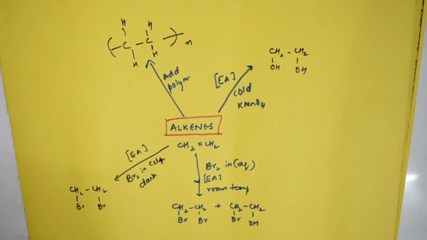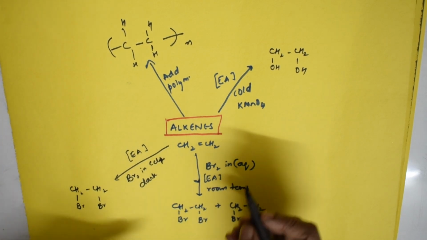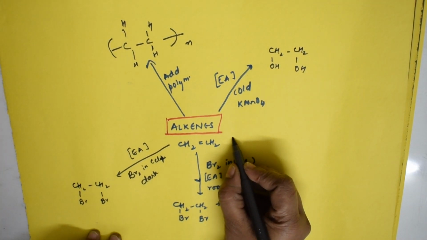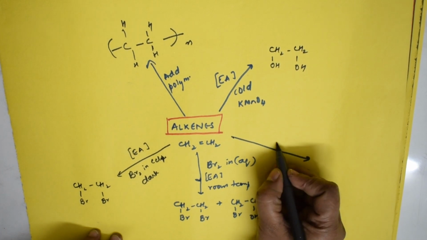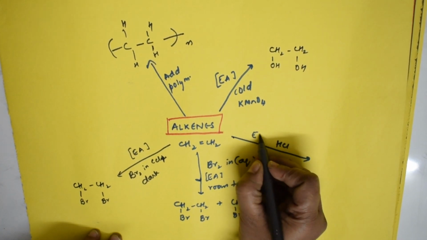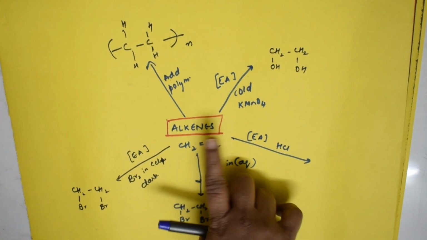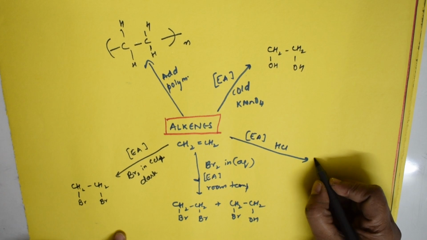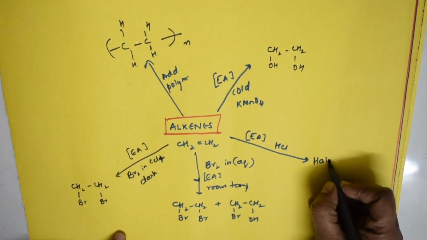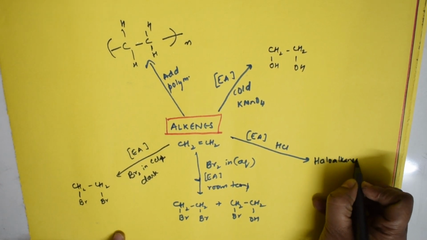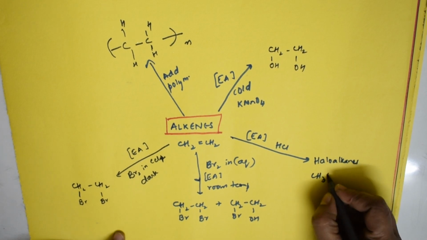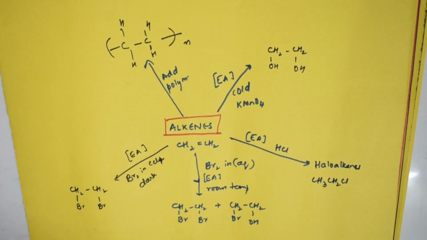Now further, what else can I convert? The same alkene, suppose I am introducing HCl and I'm performing electrophilic addition, because the double bond is there, it's addition only, correct? What is it going to form? This alkene, the double bond breaks and HCl adds, and you get haloalkanes. What are haloalkanes? This haloalkane, this is what you get. This is fine, students. Done?